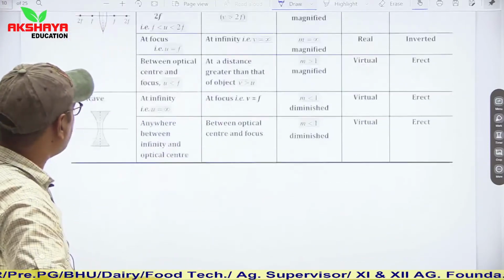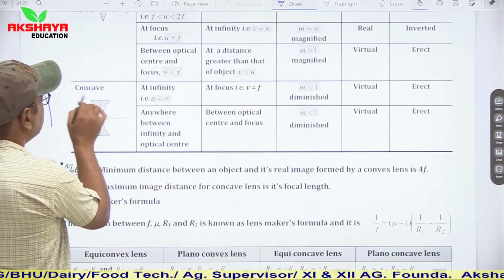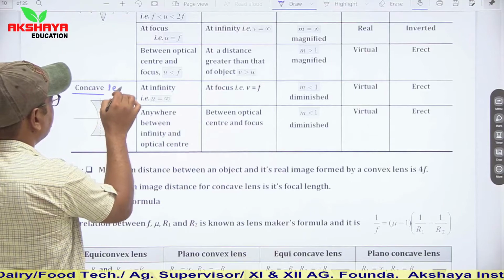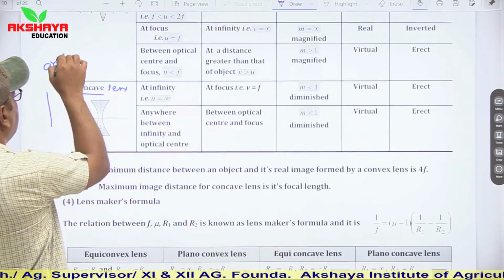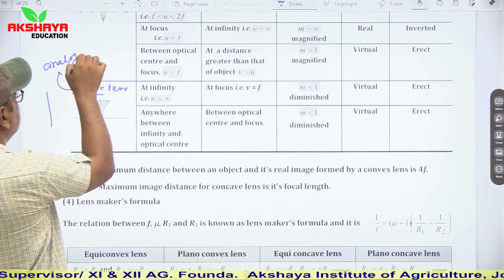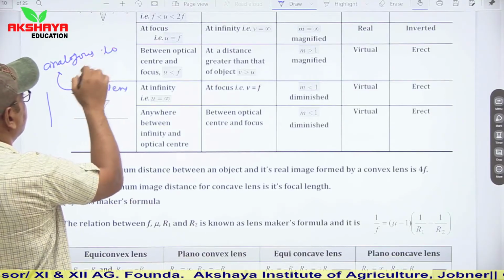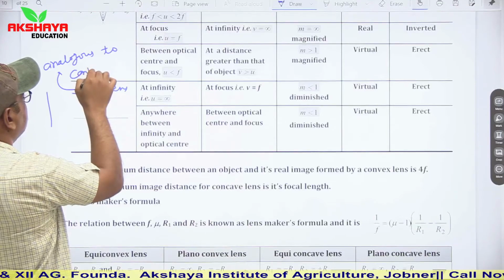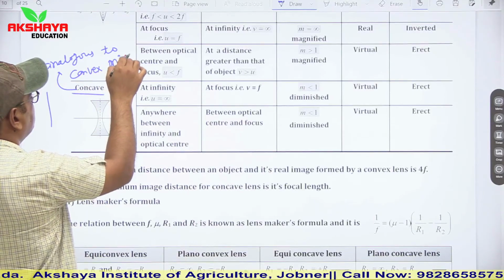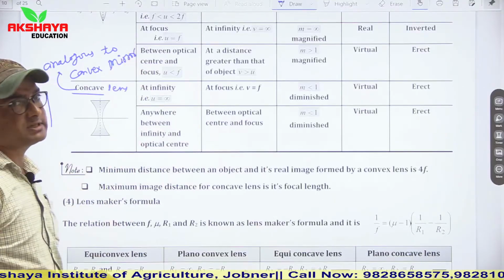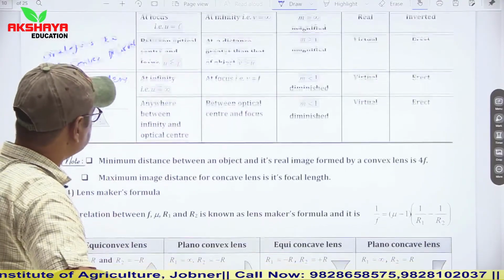Similarly, in case of a concave lens, this concave lens is analogous to a convex mirror. So this is the general concept of image formation.